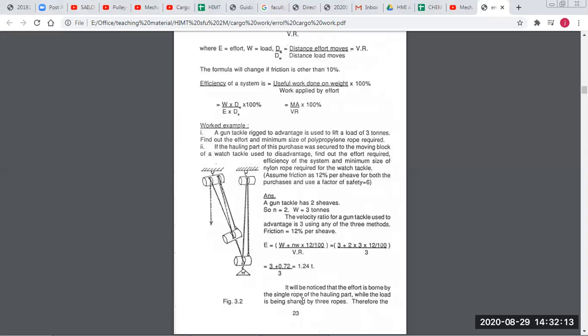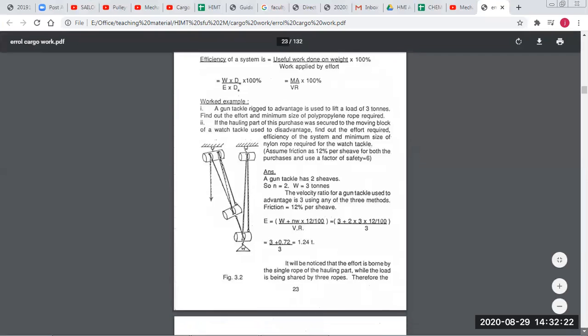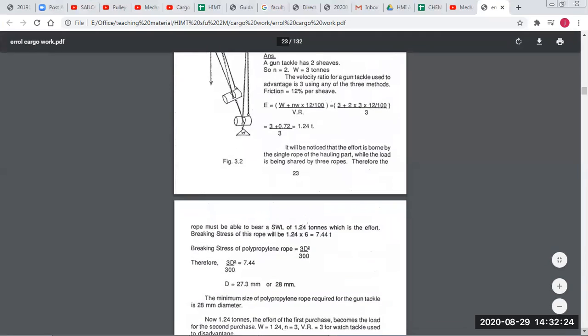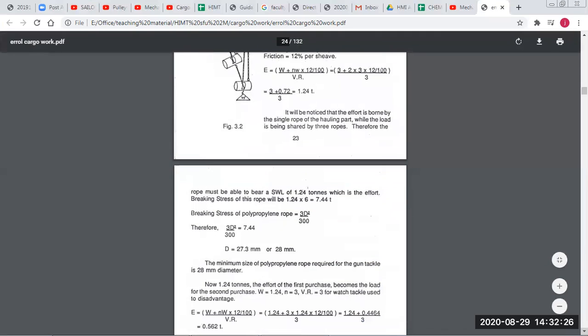While the load is being shared by three ropes, we are pulling one rope. Therefore, the rope must be able to bear a safe working load of 1.24 tons, which is the effort. So the rope is taking the maximum weight. The rope is lifting 1.24 tons, and that is our effort.